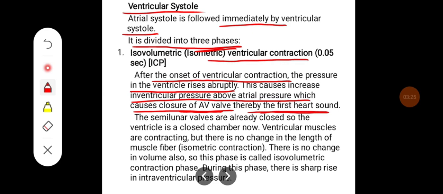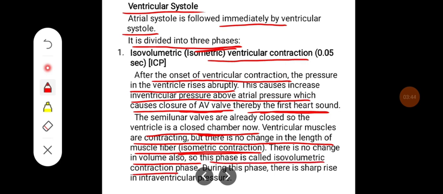The semilunar valves are already closed, so the ventricle is a closed chamber now. The ventricular muscles are contracting, but there is no change in the length of the muscle fiber. That is why it is isometric contraction. There is no change in volume also, so this phase is called the isovolumetric contraction phase.